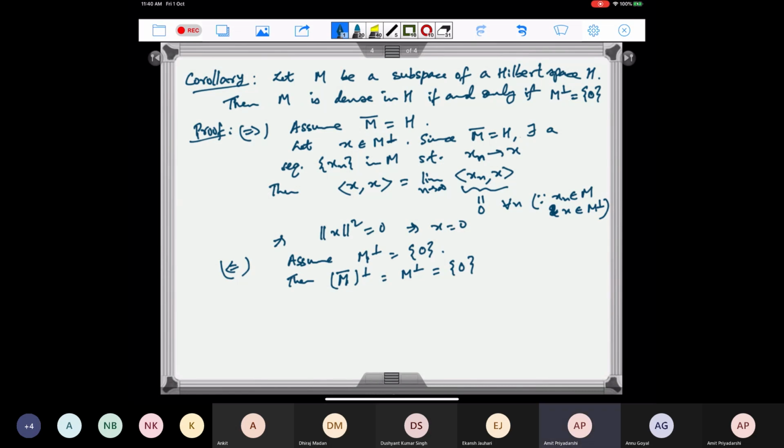And now if I write M closure, M closure is equal to M closure direct sum with M closure perp. This is by the previous theorem. If we have any closed subspace, sorry, this is equal to H, I should write.